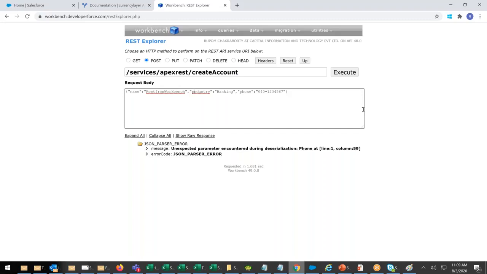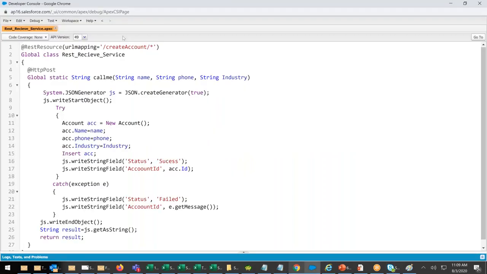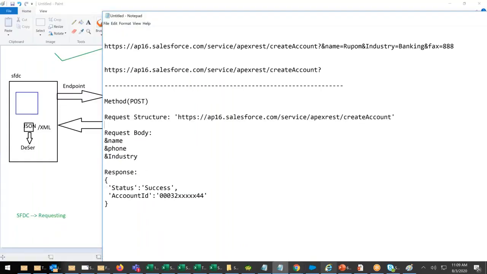Industry, phone, name. Industry, small i. This has to match. Here also small i, control S. Everywhere small. In Apex, it doesn't make a difference. But in JSON, small makes a difference.